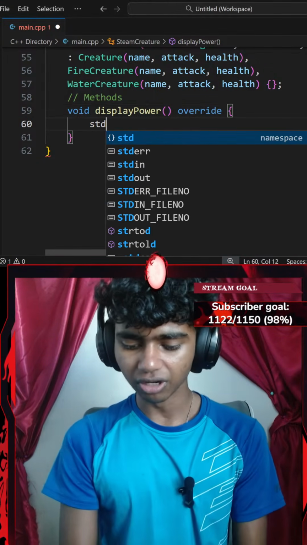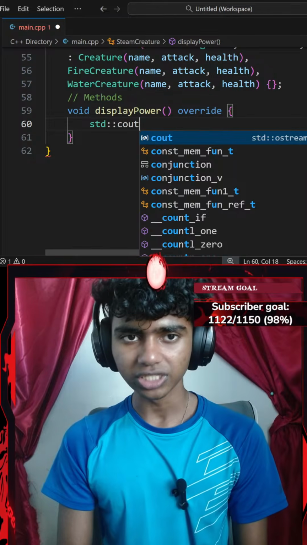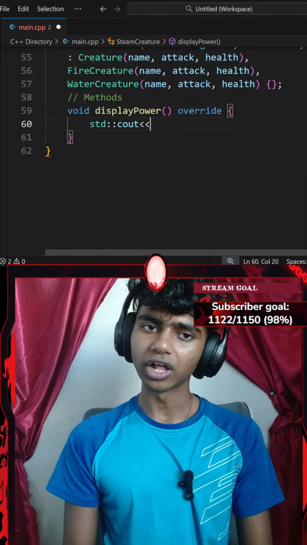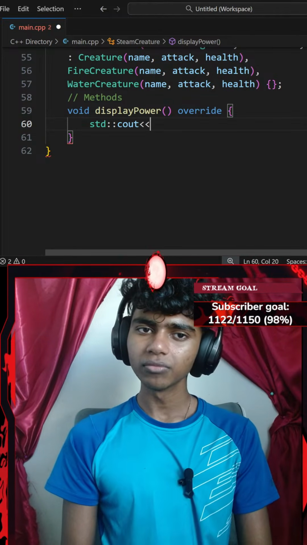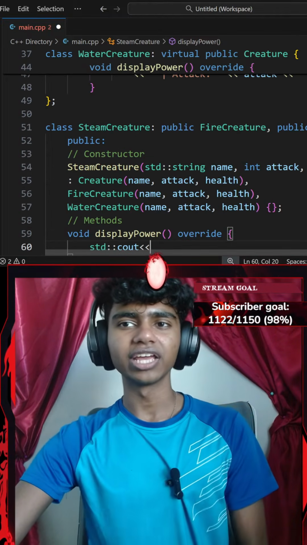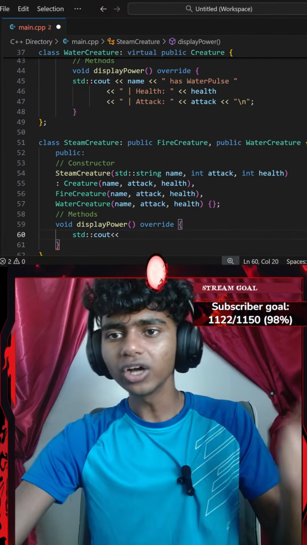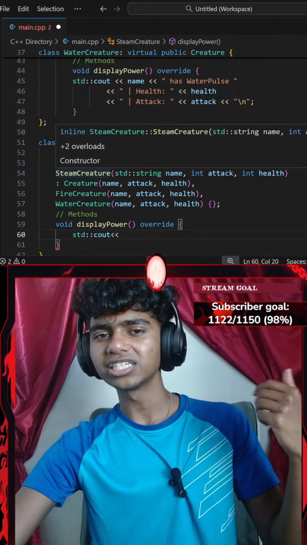Okay, that said, I'm gonna go ahead and add a standard console output with an insertion operator. Do you have to define all methods from the class you're inheriting from? Honestly, yeah. For example, let me just zoom out a bit. Okay, we must have the constructors from the classes that we inherit from.